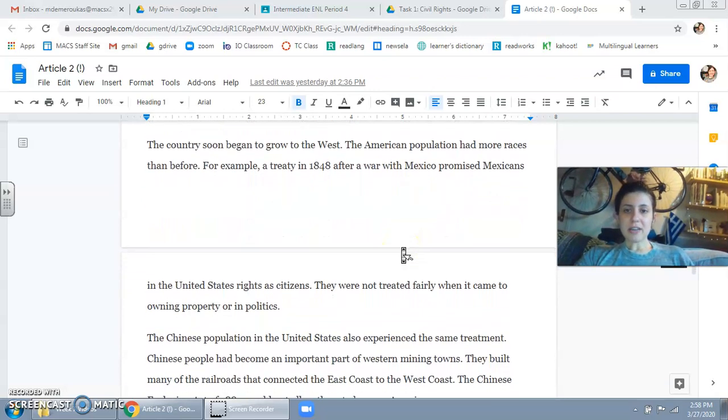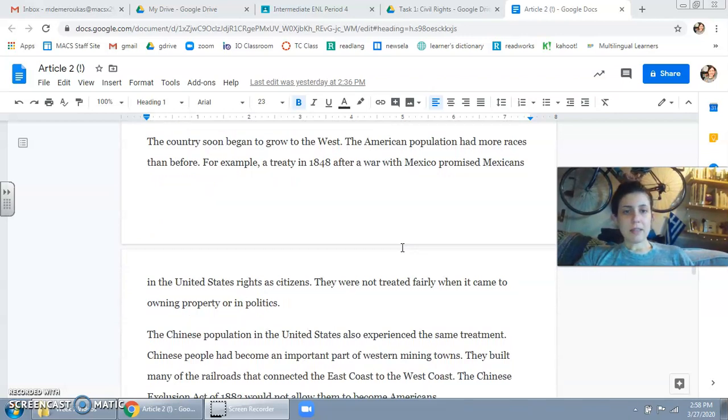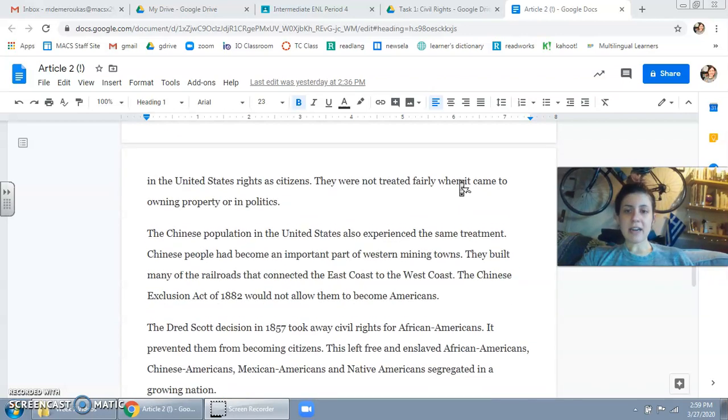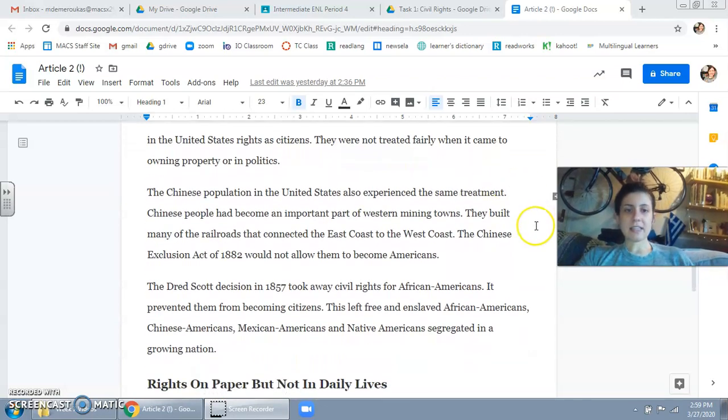The country soon began to grow to the west. The American population had more races than before. For example, a treaty in 1848 after a war with Mexico promised Mexicans in the United States rights as citizens. They were not treated fairly when it came to owning property or in politics.